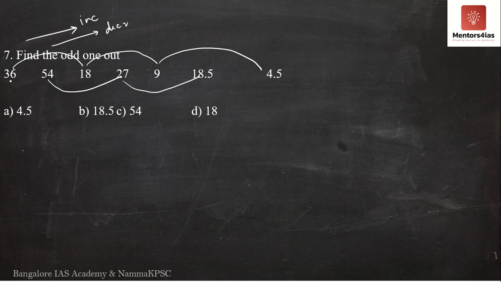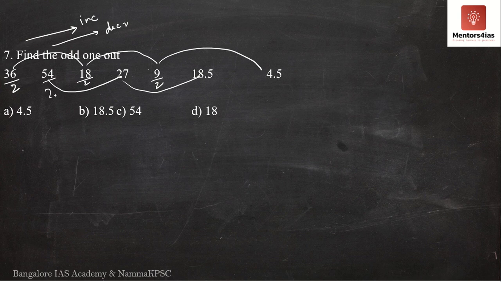Now see 36, 18, 9. Meaning what? 36 divided by 2 will give you 18. 18 divided by 2 will give you 9. 9 divided by 2 will give you 4.5. Maybe the same pattern will follow here.